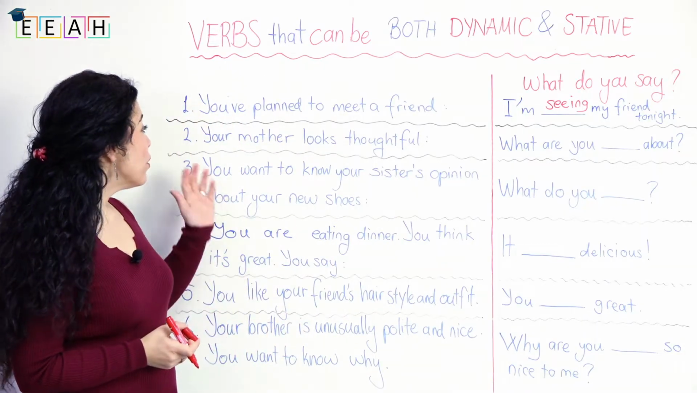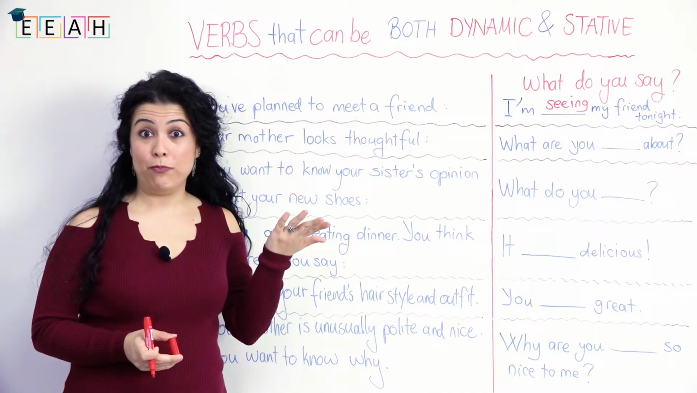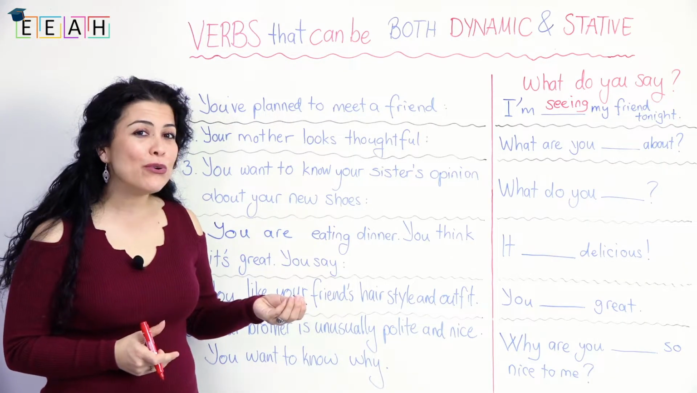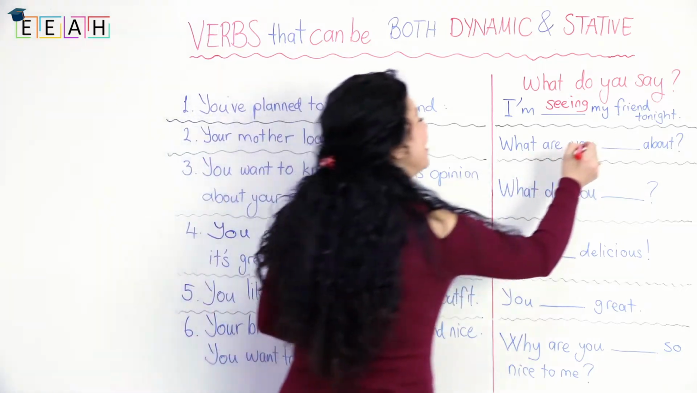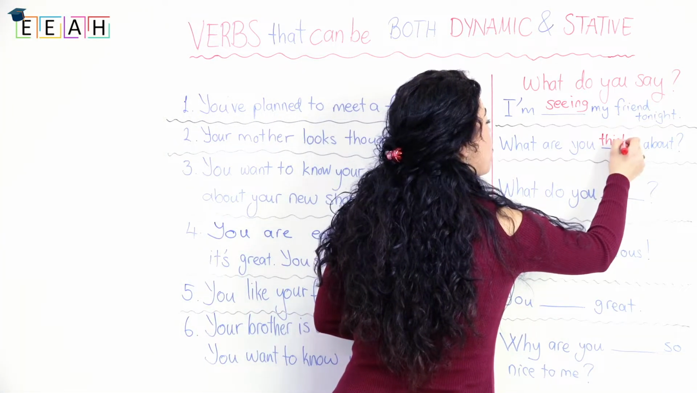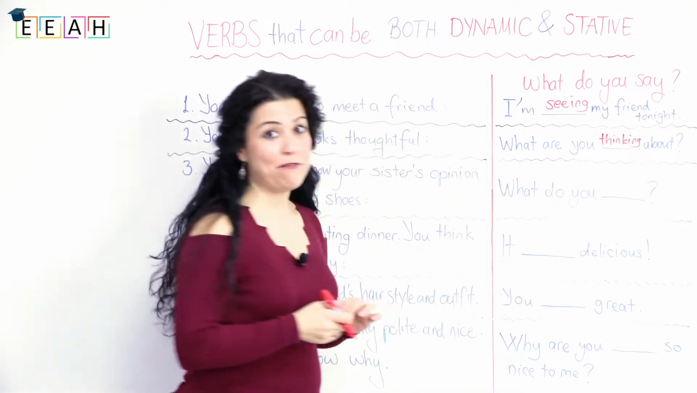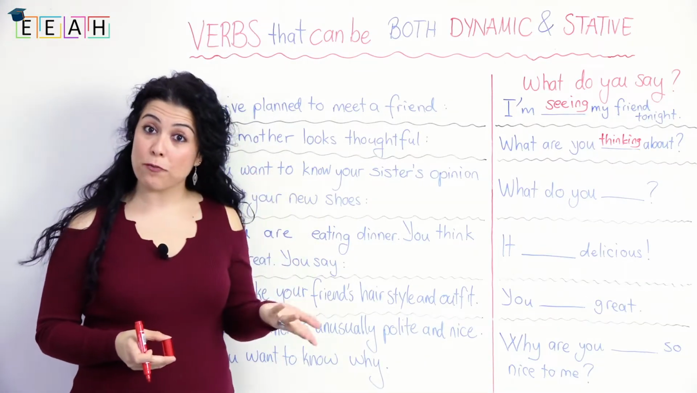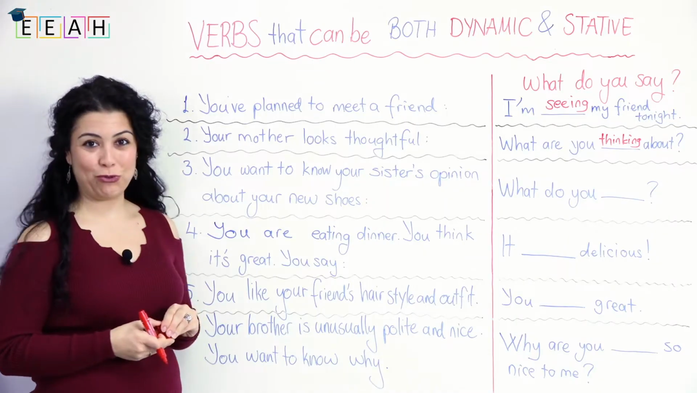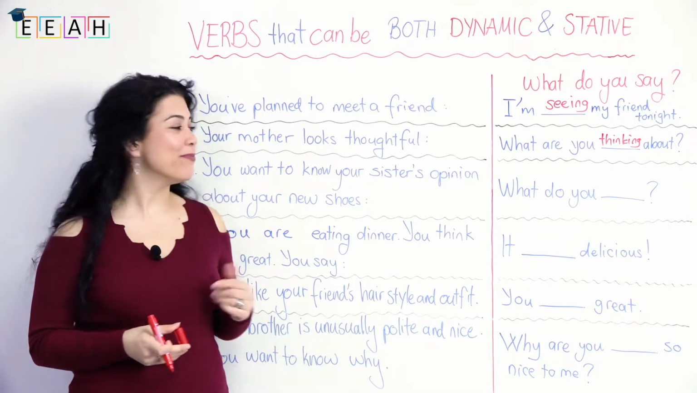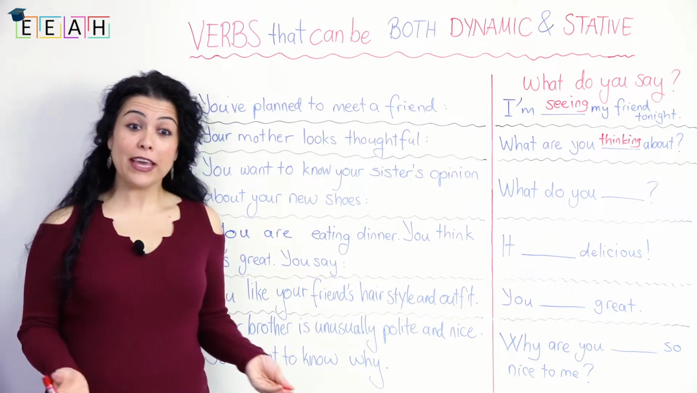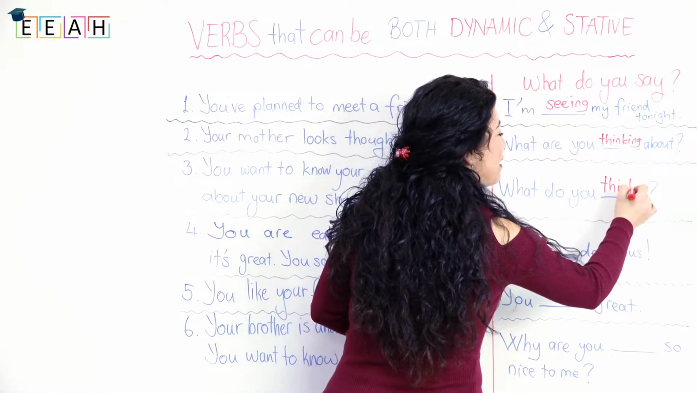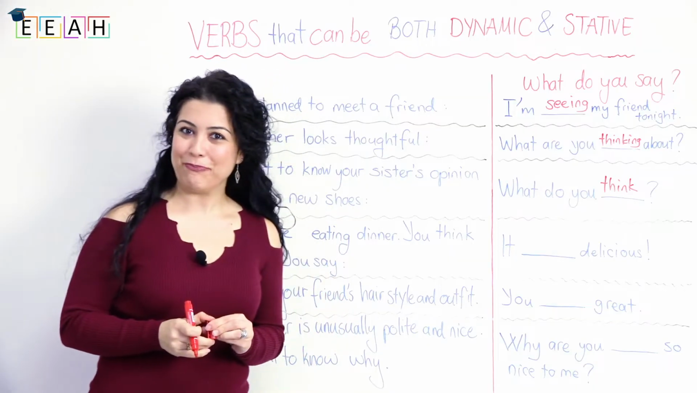Number 2. Your mother looks thoughtful, right? So you ask her, what are you thinking about? Yes. What are you thinking about, Mom? Very good. Number 3. You want to know your sister's opinion about your new shoes. So what do you say? You say, what do you think? Are they nice? What do you think? Means, what's your opinion about them, right?